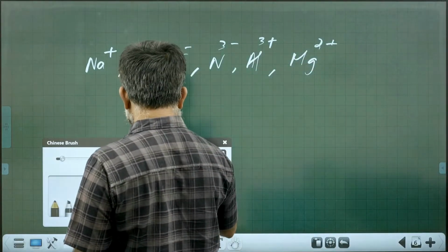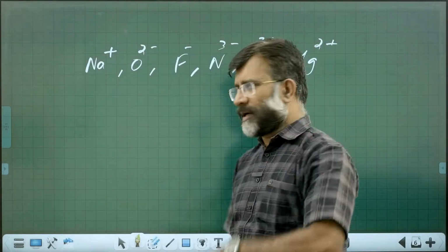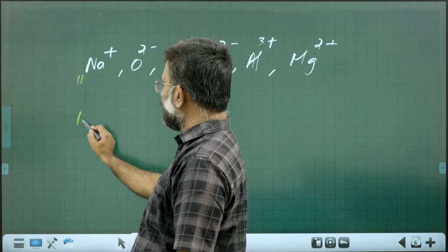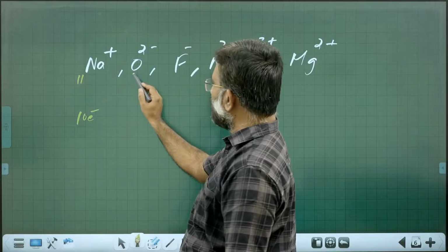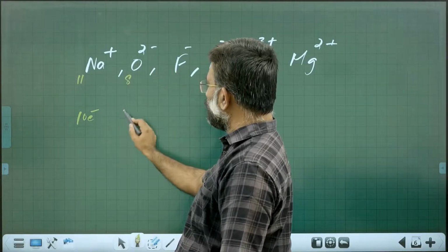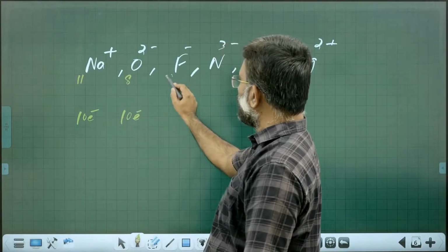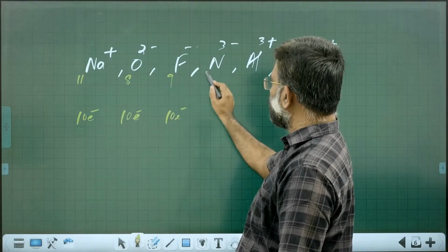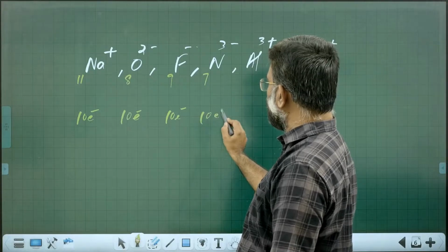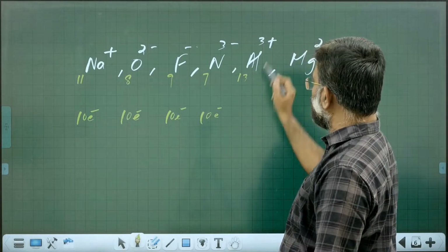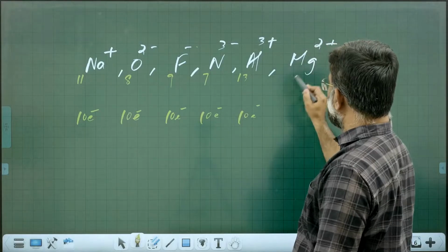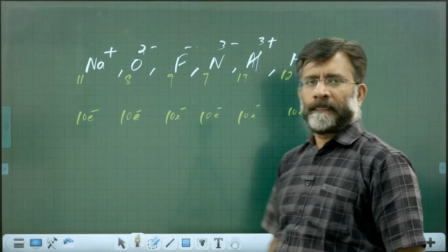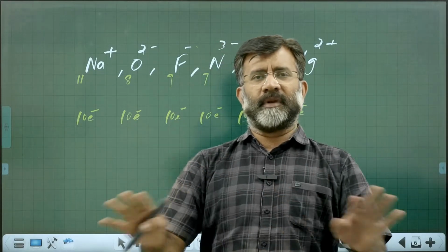What is isoelectronic species? Same number of electrons. Sodium atomic number 11 minus 1, 10 electrons. Oxygen atomic number 8 plus 2, 10 electrons. Fluorine 9 plus 1, 10 electrons. Nitrogen 7 plus 3, 10 electrons. Aluminium 13 minus 3, 10 electrons. Magnesium 12 minus 2, 10 electrons. All these contain the same number of electrons.